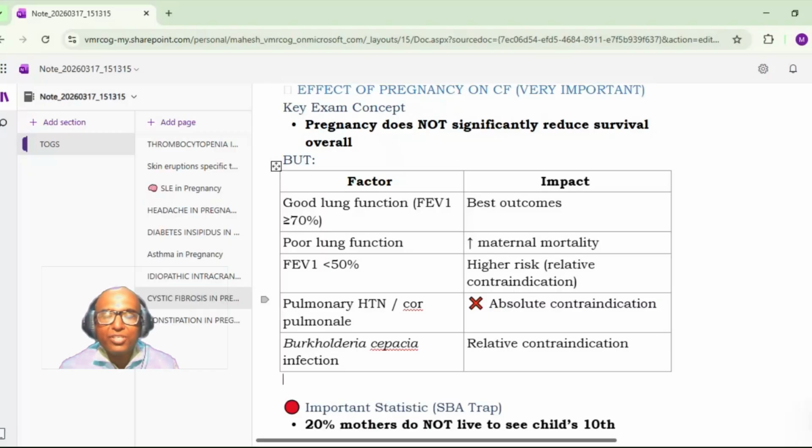If there is poor lung function, there is a high chance of maternal mortality. FEV1 less than 50% carries a higher risk and is a relative contraindication for pregnancy.